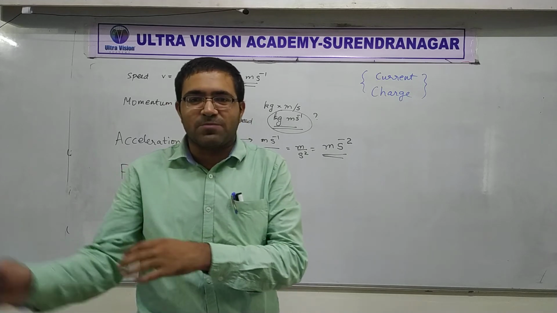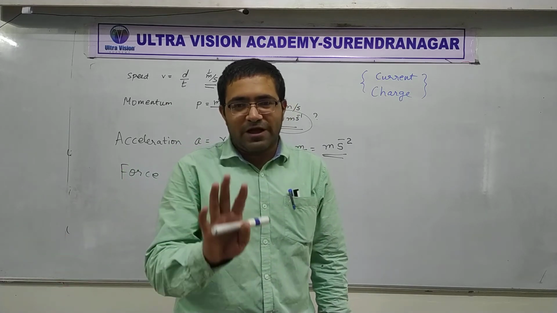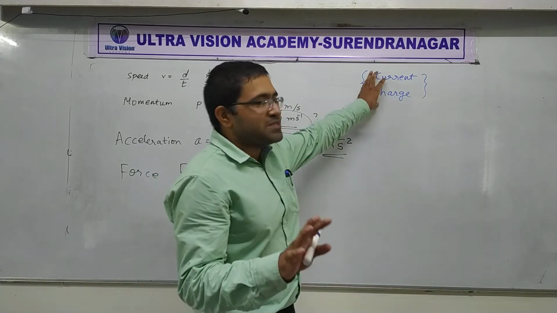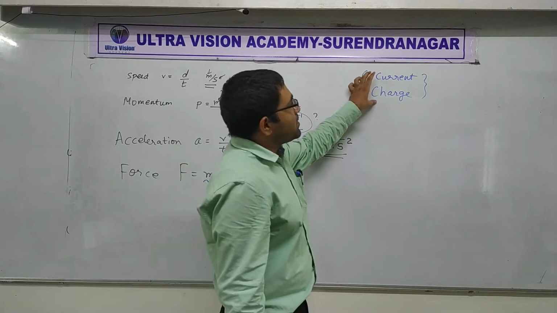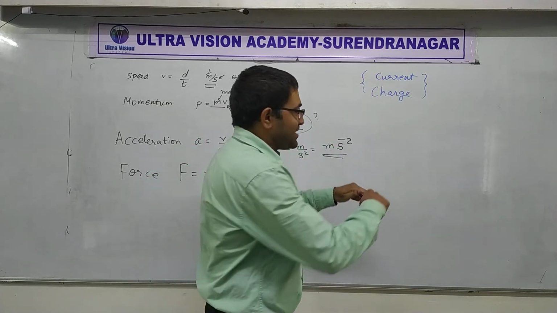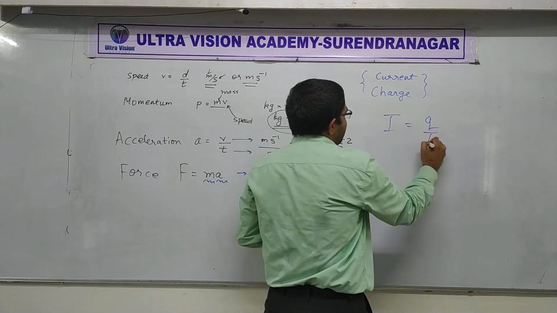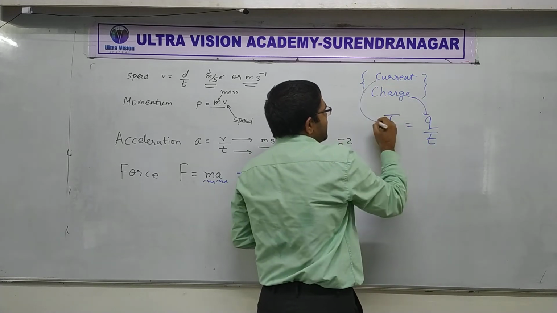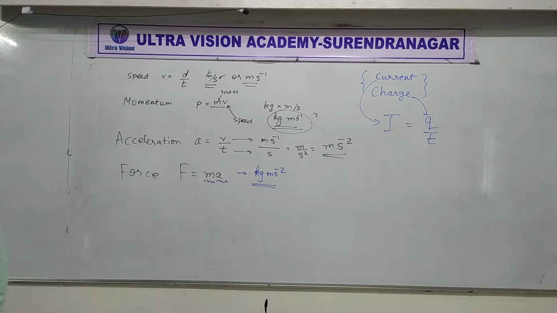There have been some questions asked now by 2 or 3 people. I've read those questions, don't worry. Let me finish this example and then I will clear your doubts. So, the relation between current and charge, as many of you suggested, is I is equal to Q by T, where Q is charge, I is current, and T is time.